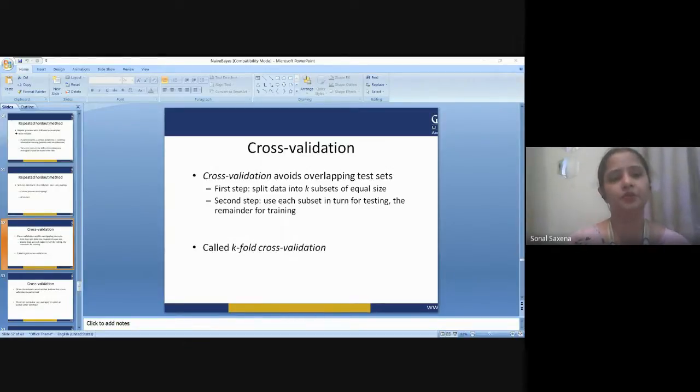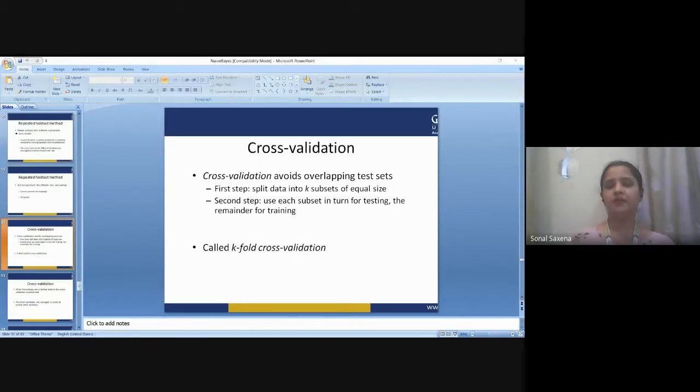Now we have come to the next topic, which is called cross validation in machine learning. We'll understand exactly what cross validation is. I'm just going to give you a gentle introduction to k-fold cross validation. Cross validation is a resampling procedure used to evaluate machine learning models on a limited data sample. The procedure has a single parameter called k, that refers to the number of groups that a given data sample is to be split into. As such, the procedure is often called k-fold cross-validation.